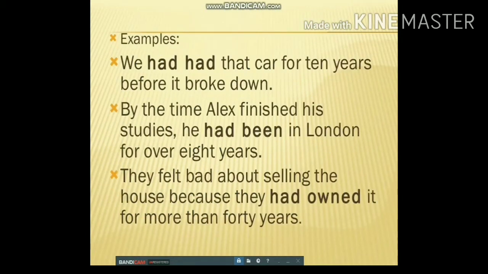Examples: we had that car for 10 years before it broke down. By the time Alex finished his studies, he had been in London for over 8 years. They felt bad about selling the house because they had owned it for more than 40 years. So you can see the examples of past perfect tense. They had owned, he had been in London.